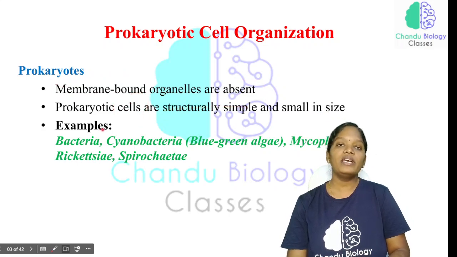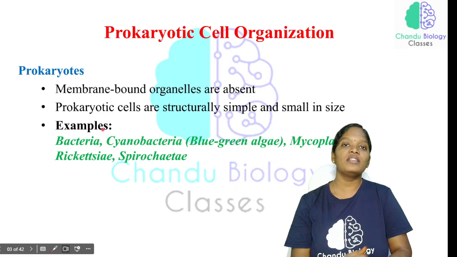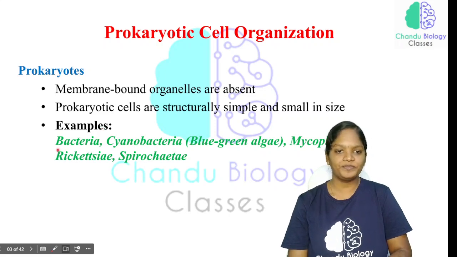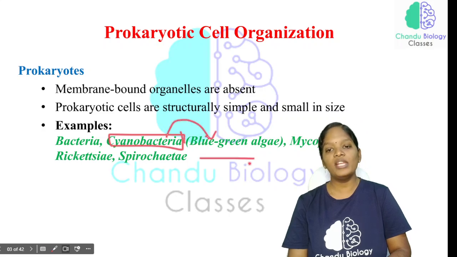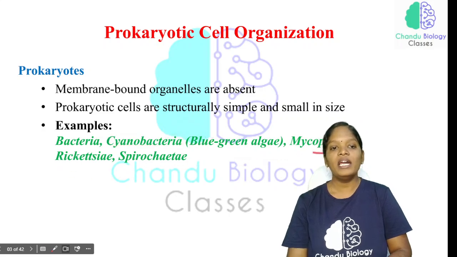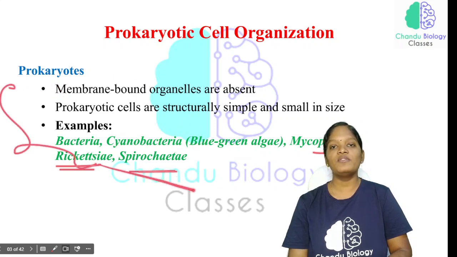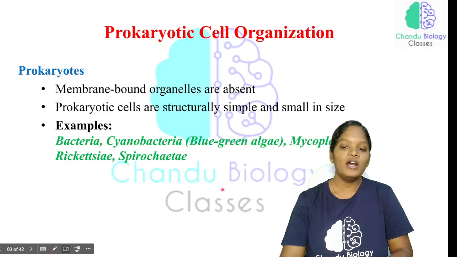And what are the organisms placed under the prokaryotes? Bacteria, cyanobacteria, which is called the blue-green algae, mycoplasma, rickettsia and spirochetes. These are the organisms we can classify under the prokaryotes.